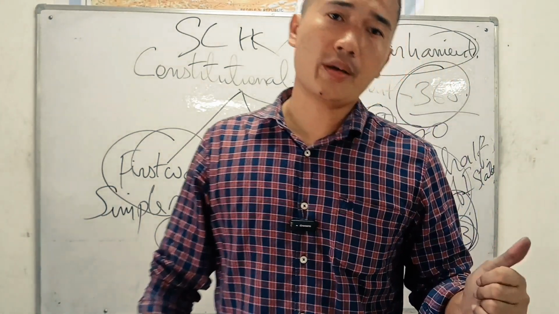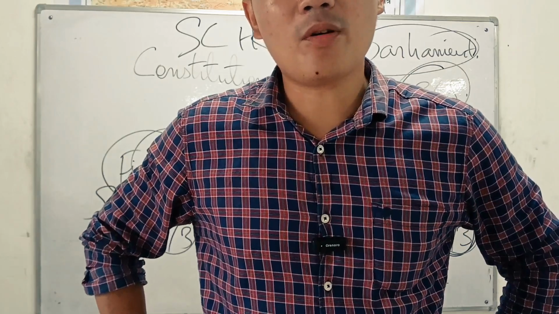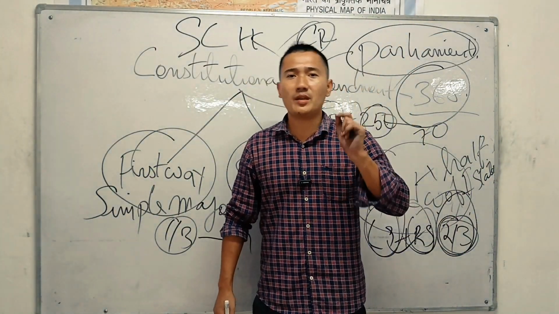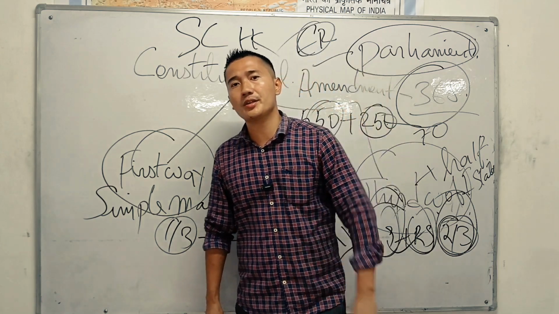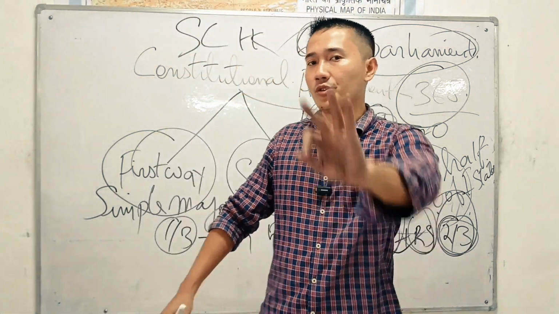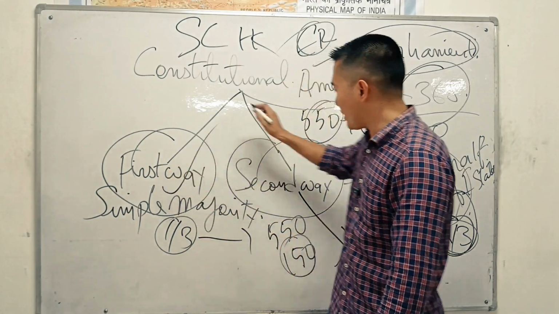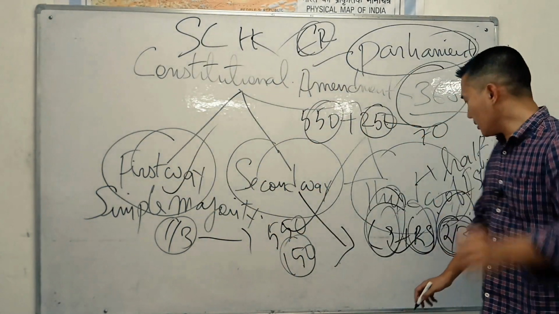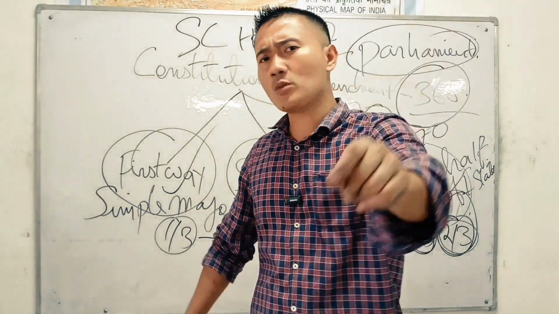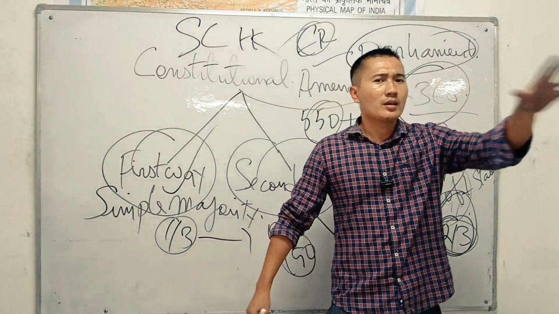So that is the hardest way. With that, we have enough. Okay, the topic. This is too important from the NPSC point of view. It is very hard to change. The Parliament of India can change the Constitution in three ways. First is by simple majority. Second is by two-third majority. Third is by two-third majority plus half of the Indian states. This is the toughest way. So remember this, it is so important.